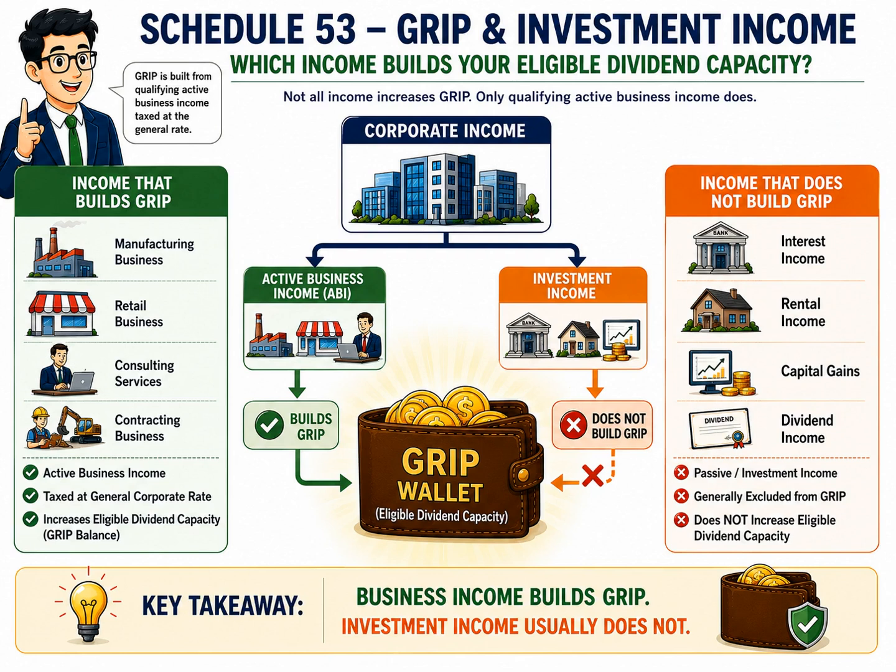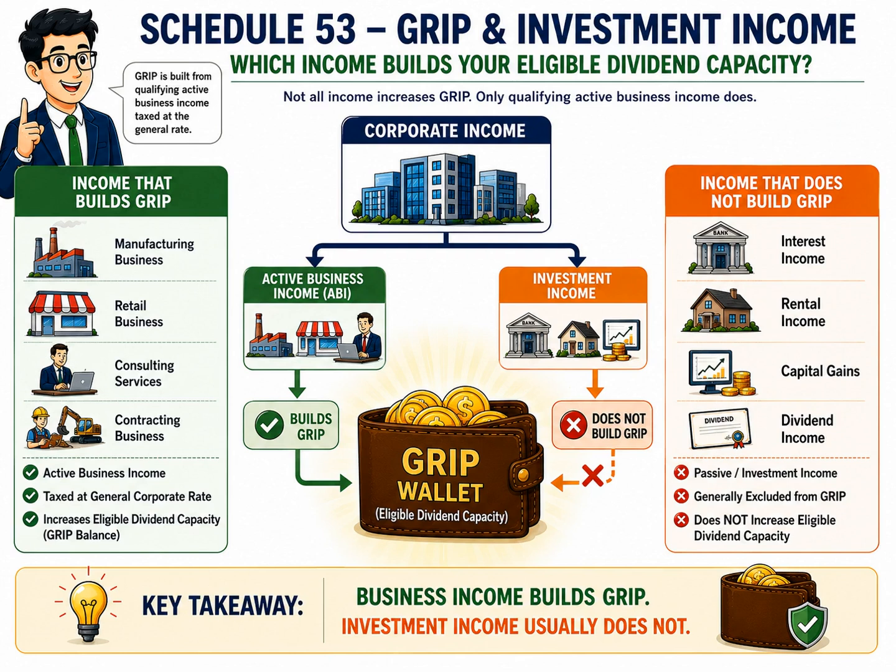GRIP is primarily built from active business income that is taxed at the general corporate tax rate. In other words, income earned from the corporation's normal business operations, such as manufacturing, retail sales, consulting services, or other active business activities can contribute to the corporation's GRIP balance when it is taxed at the general rate. This is why the left side of the slide shows business activities flowing into the GRIP wallet. As the corporation earns qualifying active business income, its eligible dividend capacity grows.